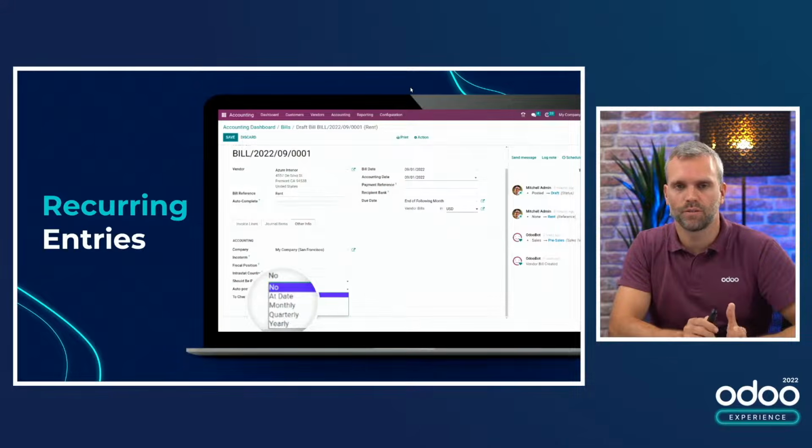Another way to save time with Odoo is the help with recurring entries. In bookkeeping, we know that there are some entries that are repetitive, like depreciation of assets, deferred revenues or expenses, or even cut-off entries. If you have a lot of clients, it can be quite time-consuming to remember to book all these entries at the right time. But of course, Odoo can help with that too, right?